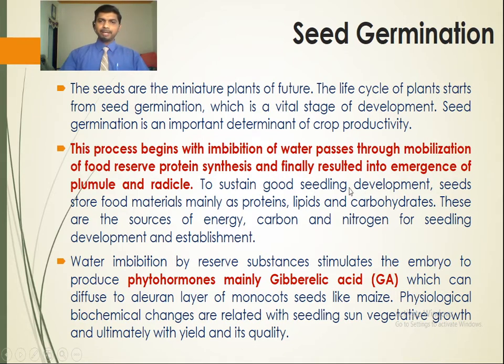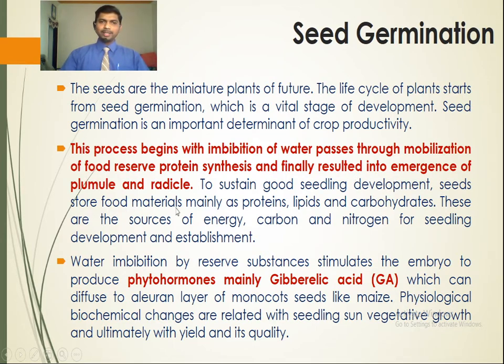So after the imbibition of the seed, various hydrolytic enzymes get activated that mobilize the food reserve and protein synthesis, and finally those simpler compounds are utilized for the emergence of plumule and radicle.